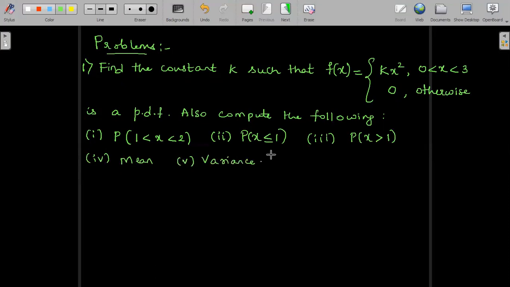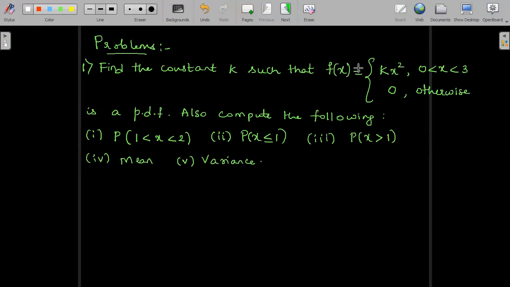The problems on continuous probability distributions are similar to discrete probability distributions, just that instead of summing up, we are going to take the integral, and limits will be applied based on the function that we are considering and its limits respectively from the question. So, it is given that the function f of x is a PDF. In order to find the constant k, we assume the two conditions of the PDF to be true.